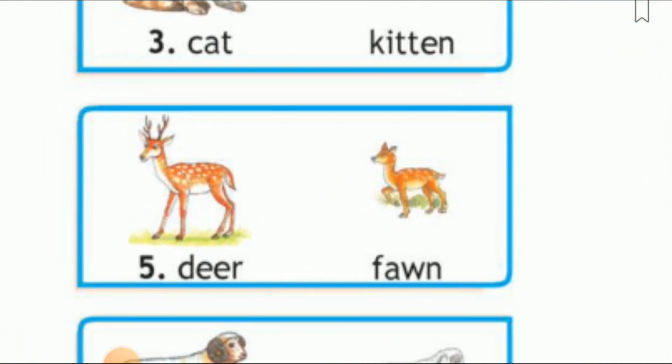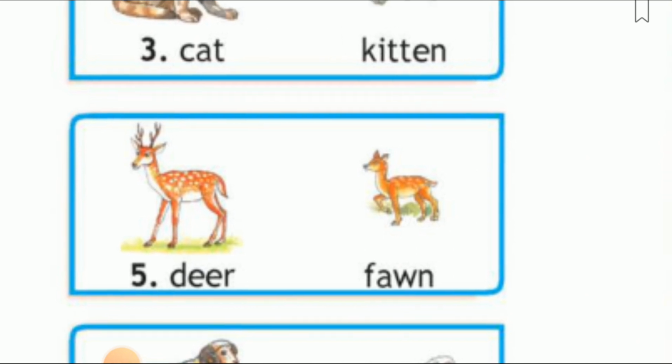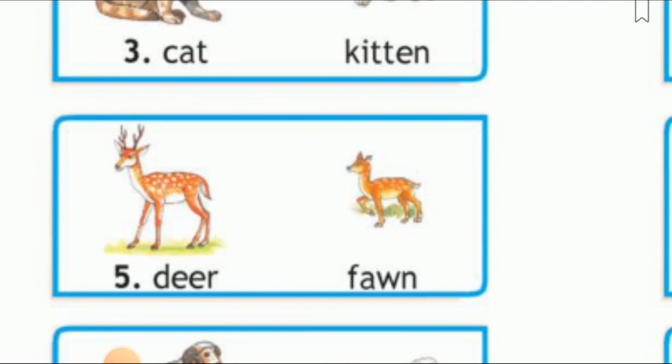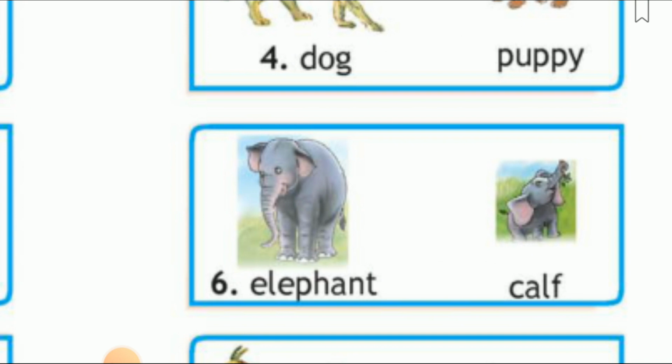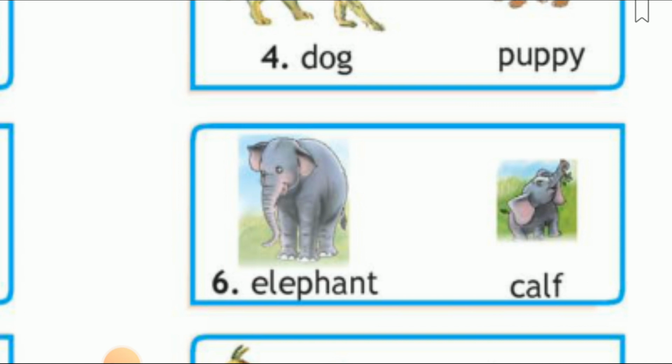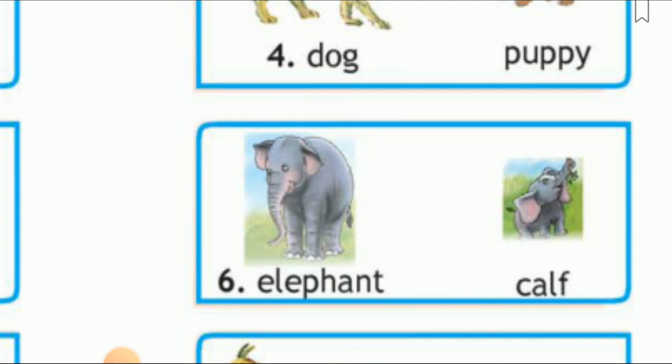Next is deer. Deer and the baby one is fawn. Fawn. Next is elephant. Elephant and the baby of elephant is calf. Calf.